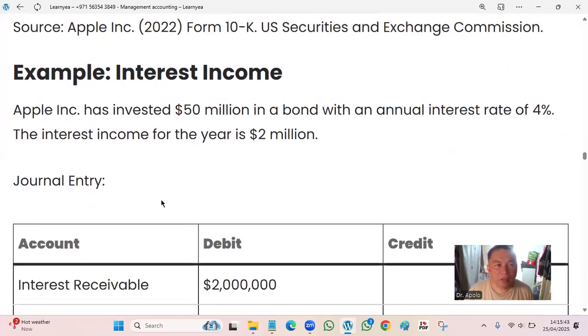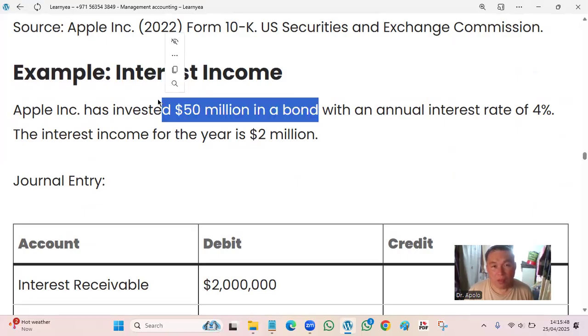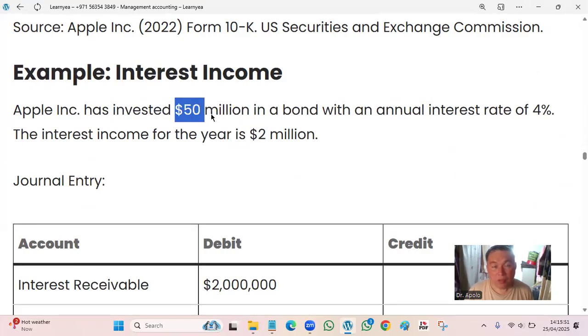Example, interest income. Apple has invested 50 million in a bond. Example, you buy a bond because Apple has a surplus of 50 million. Then instead of staying in the bank, better to buy a bond and earn. Because the bank will pay only 2% plus they deduct the tax, no? So better in the bonds and secure. No charges, no? So 4%. So that is a big money. Maybe that 4% is enough to pay the wages and salaries of consultants and employees. Okay? So that's why company strategy is investment. It's a financial strategy.